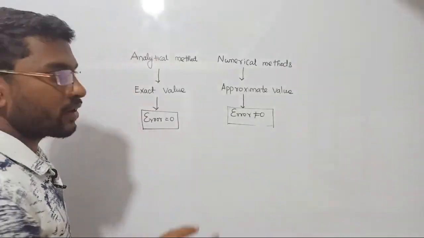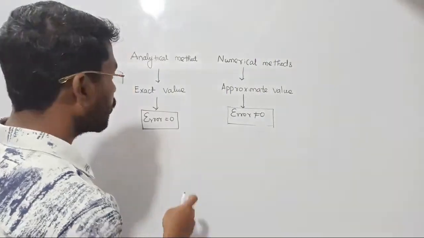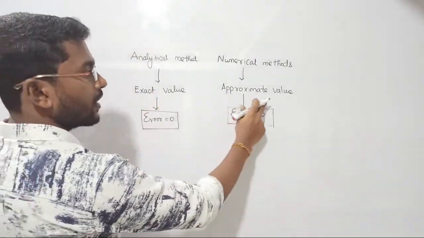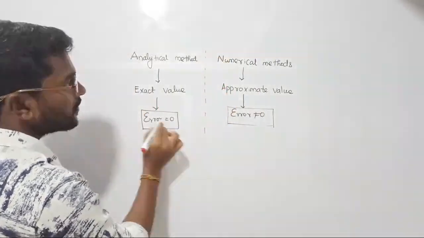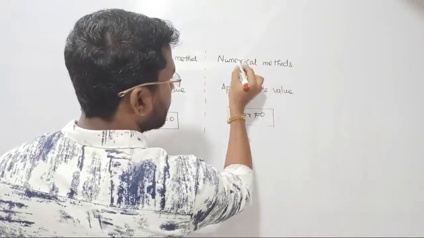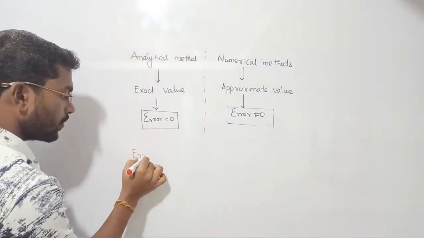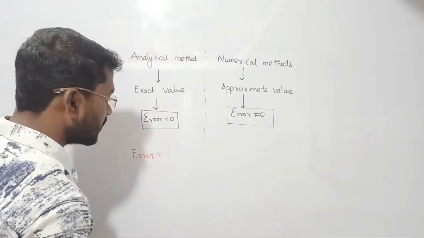But we all know, critical equations can be solved only by numerical method. So a normal equation will be given to you. You are requested to find out the exact value and approximate value by using two methods. First, by using analytical method you have to find out the exact value, and then by using numerical method you have to find out the approximate value, and then you are supposed to find out the error offered by the system. So the first thing is we have to estimate the error.